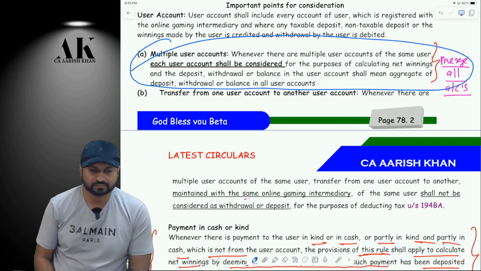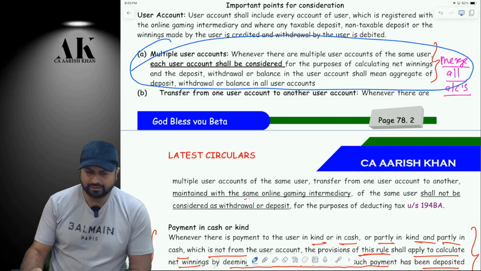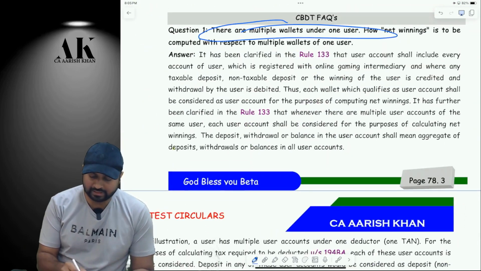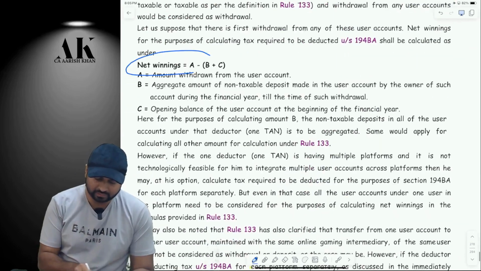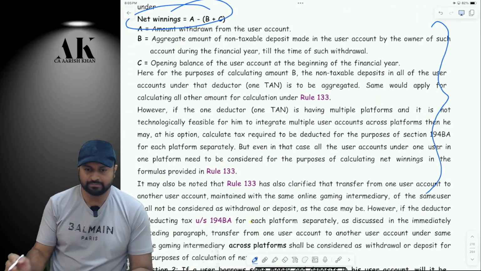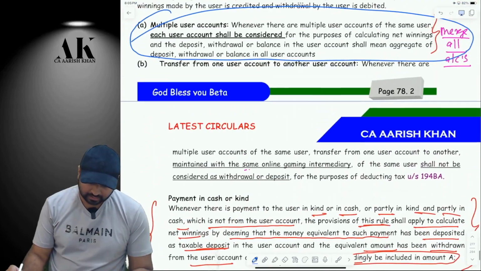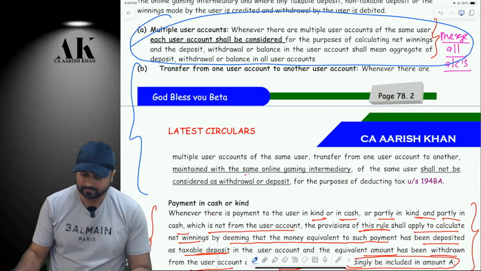Okay. Now, they have also given this in the form of a detailed FAQ over here, but ultimately they are saying the same thing with the help of an example. Here they are giving an example. Okay. Now, the next thing, listen carefully.